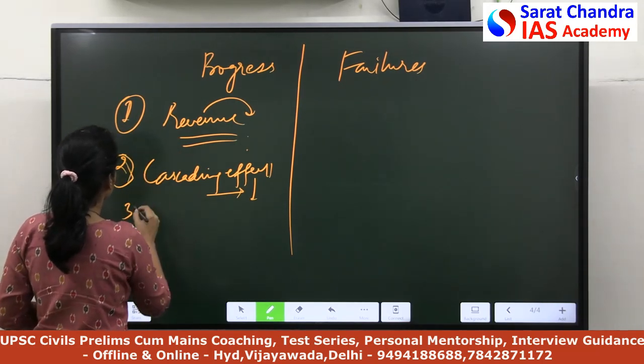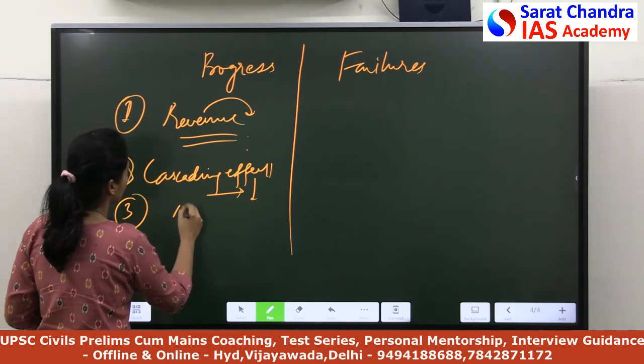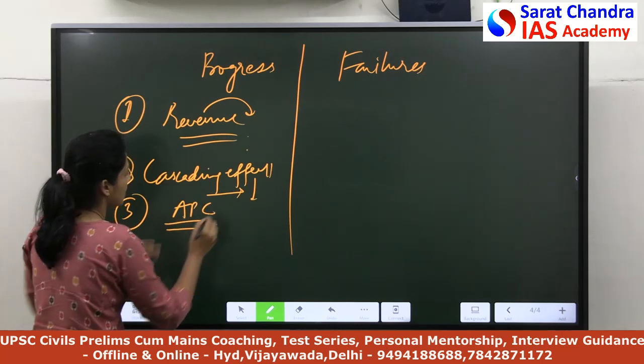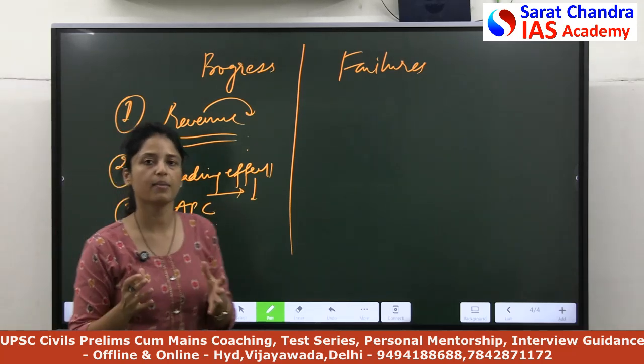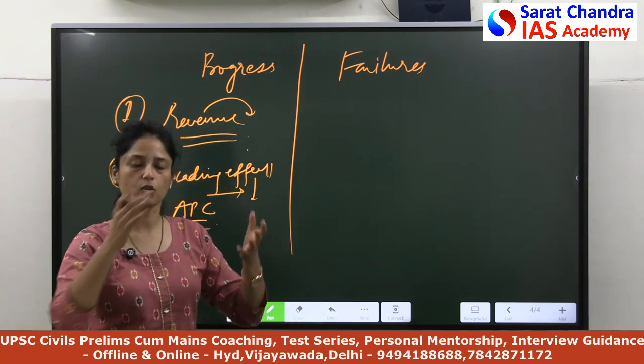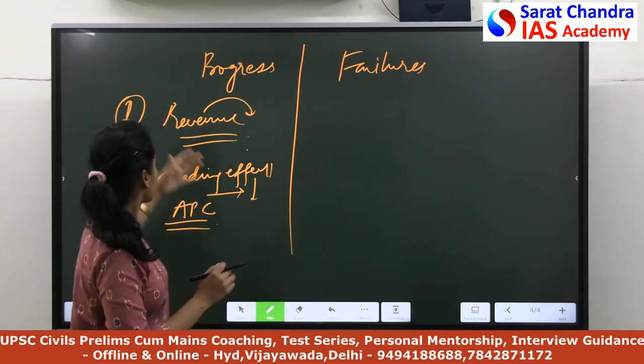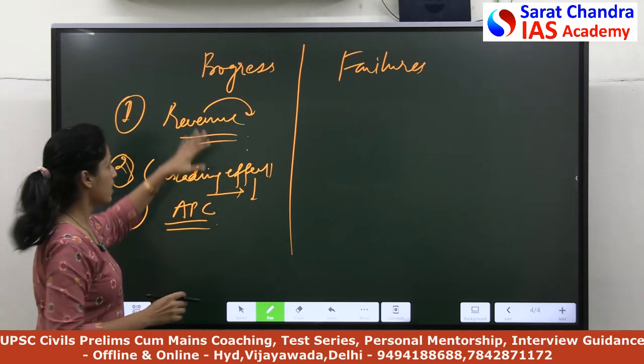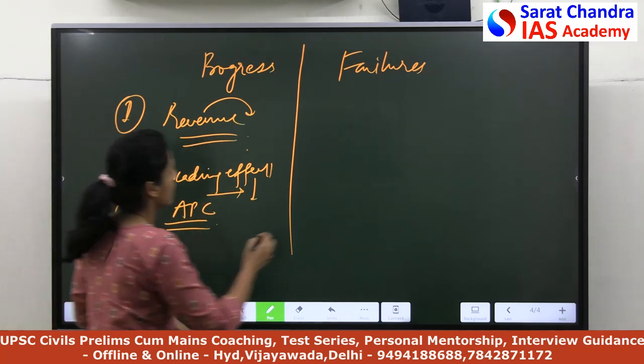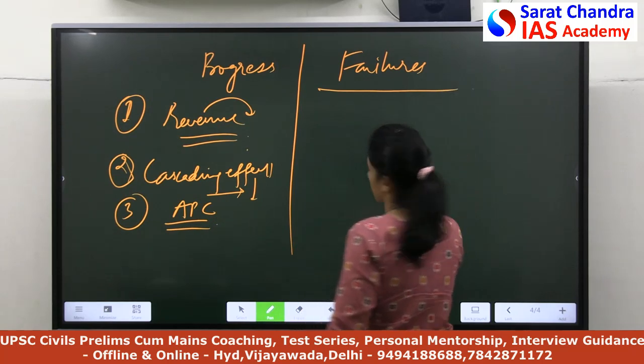Then you can discuss the anti-profiteering committee, why this committee was made: to ensure that all the benefits are being given to the consumers. So you can discuss all these things as benefits of GST. Now you have to discuss the failures.